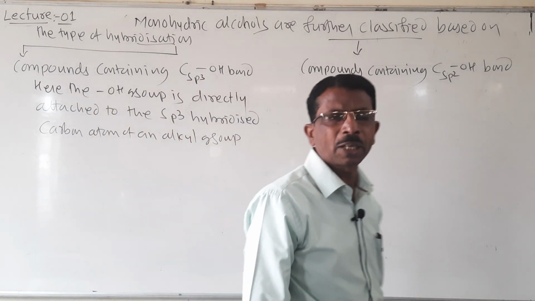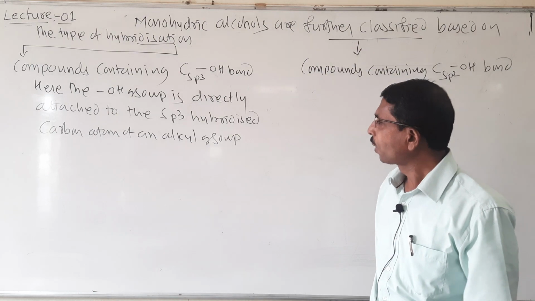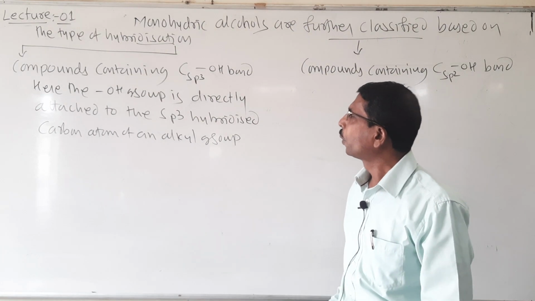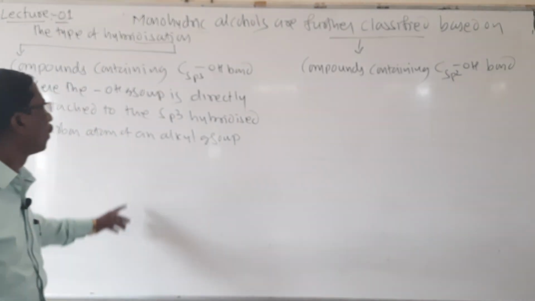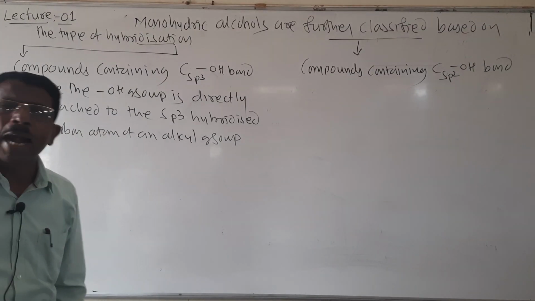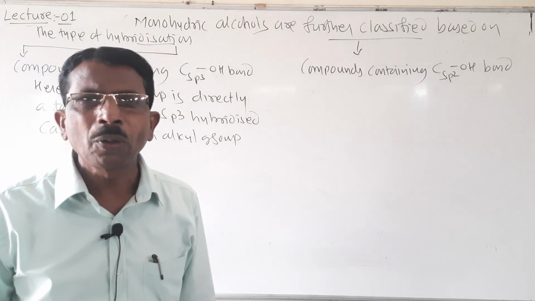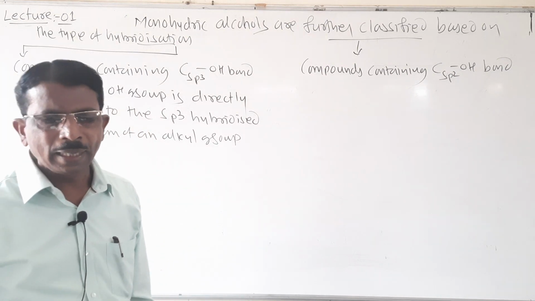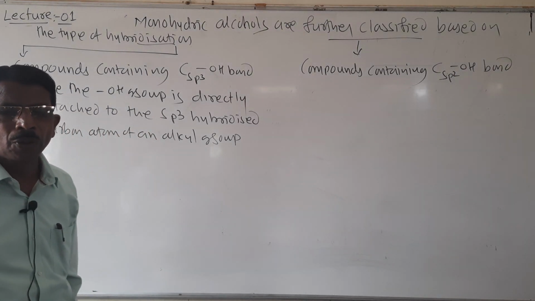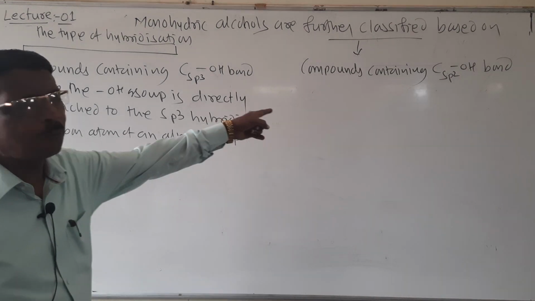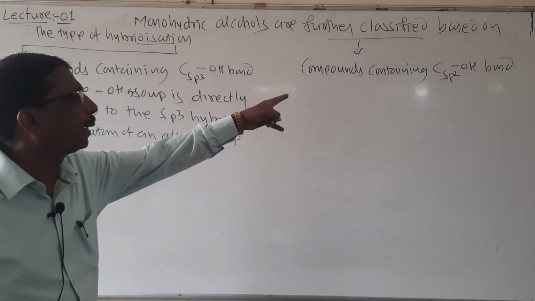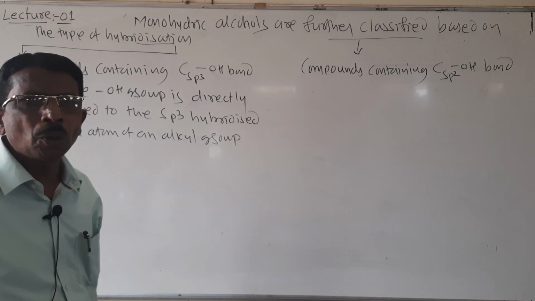So these are called compounds containing sp3-OH bond, and these are further classified into primary, secondary and tertiary alcohols. Look here students, I will show here, and after that we will discuss compounds containing sp2-OH bond.